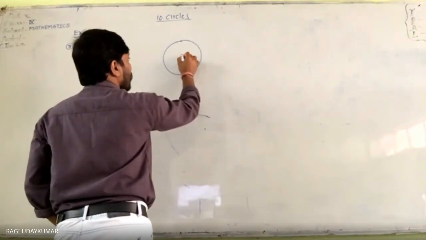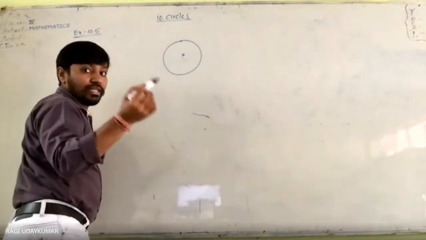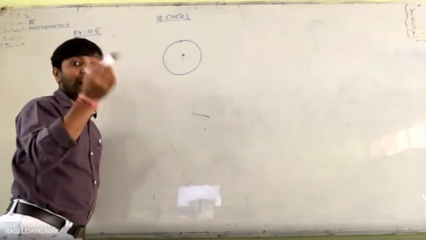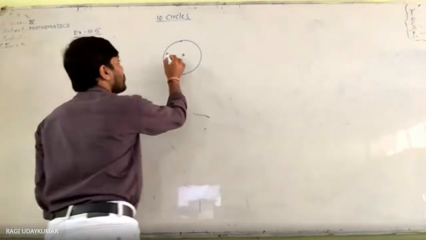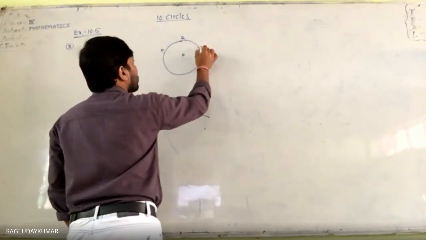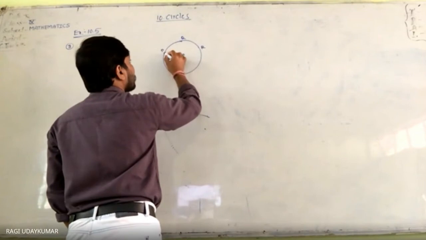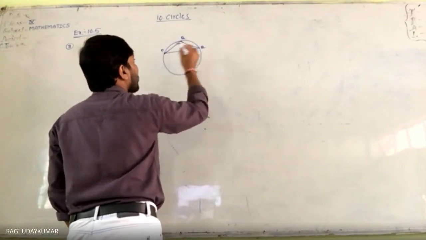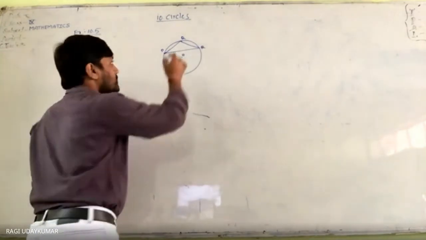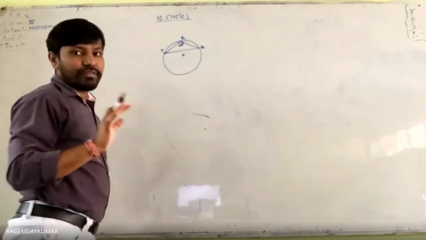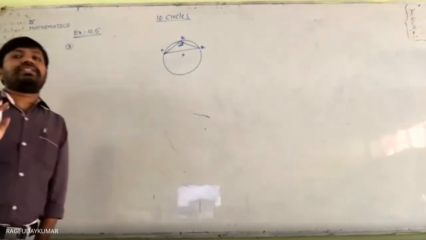Circle with the center O. Angle PQR is 100 degrees here, so point Q should be taken on the minor arc. So the three points should be taken together: here P, here Q, here somewhere else R. Now this angle PQR is 100 degrees. Approximately also it should be so. Even when drawing a rough figure, it should be right.